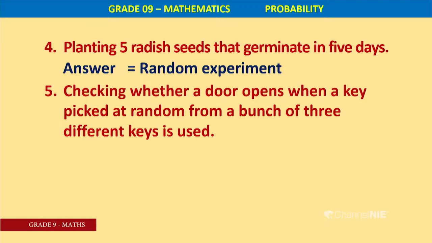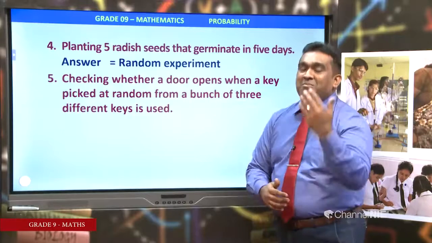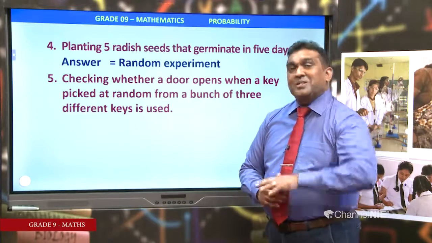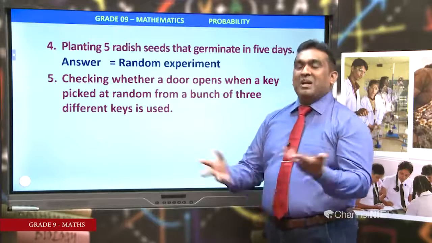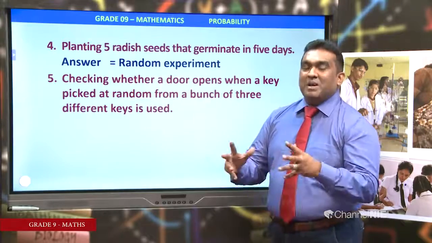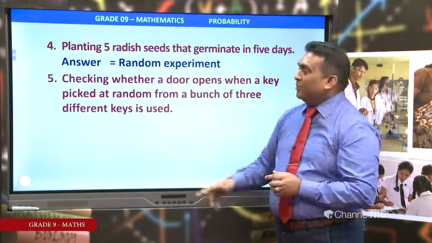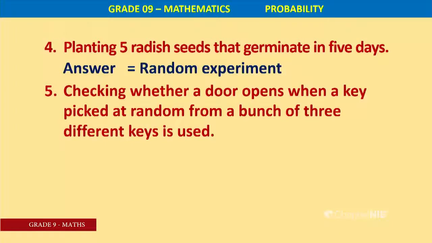Out of 3 keys, you have to find out the correct one or suitable one. First time you will have the correct key, or second time or third time, you can't say. Therefore, this is a random experiment.